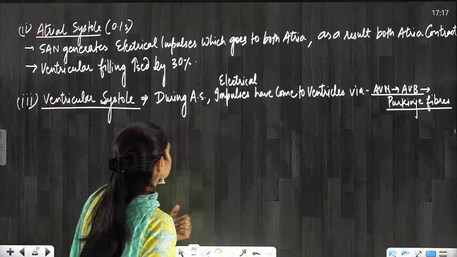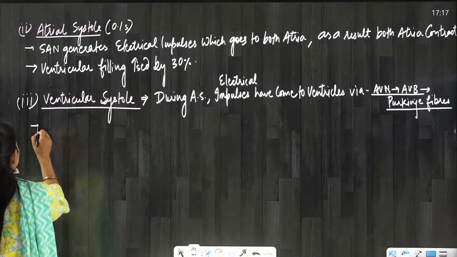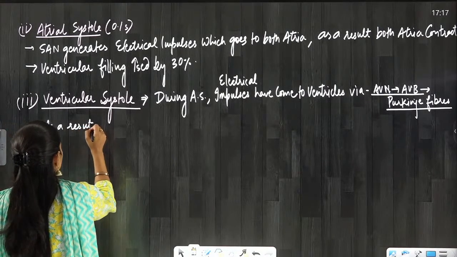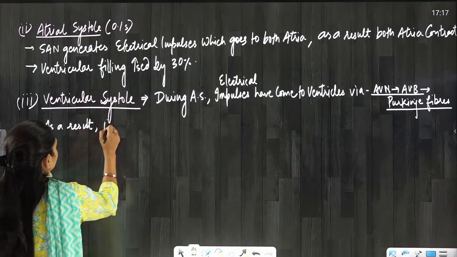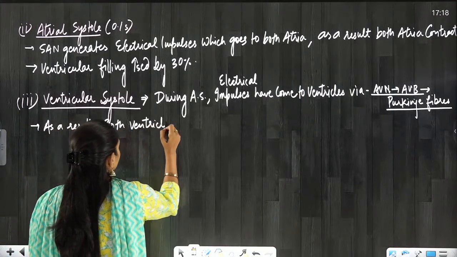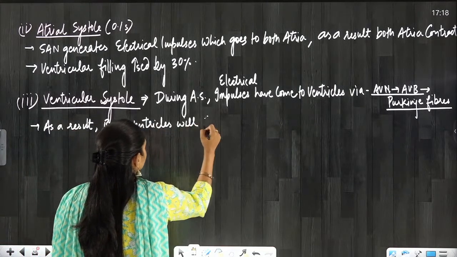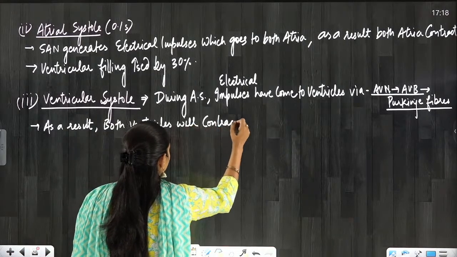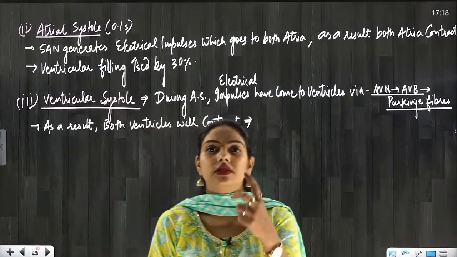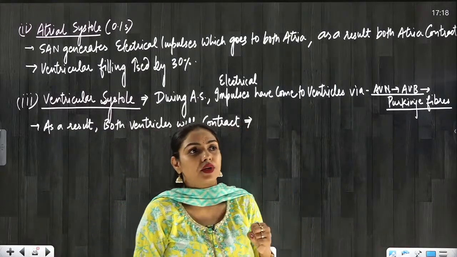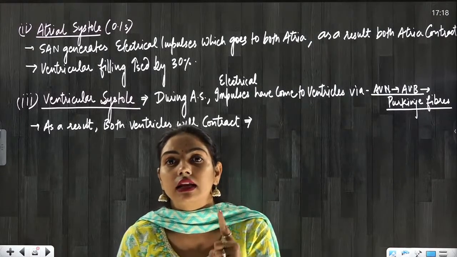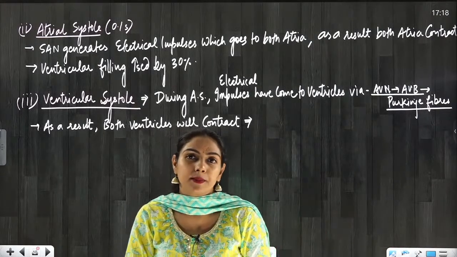So now as a result, both ventricles will contract. So when they start contracting, the first sign of ventricular contraction is that the AV valves will get closed immediately.